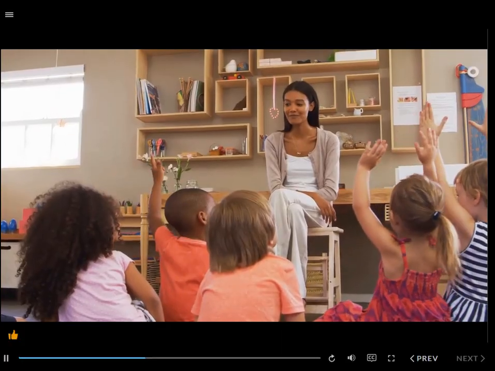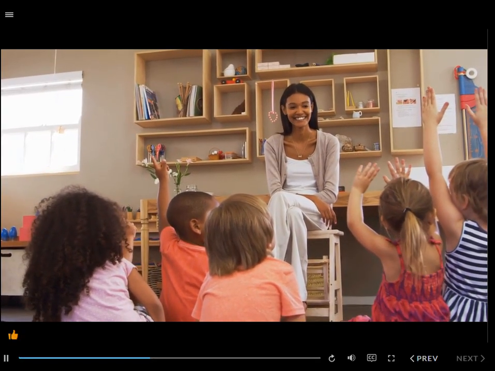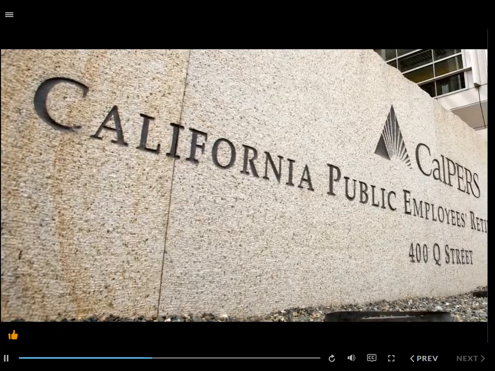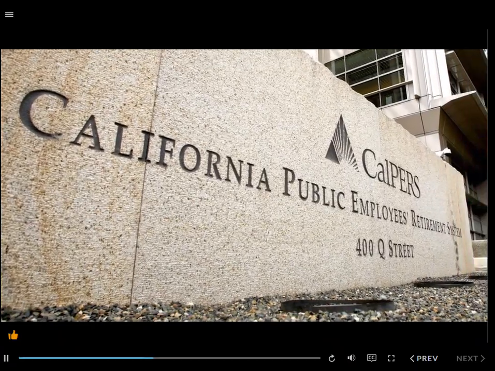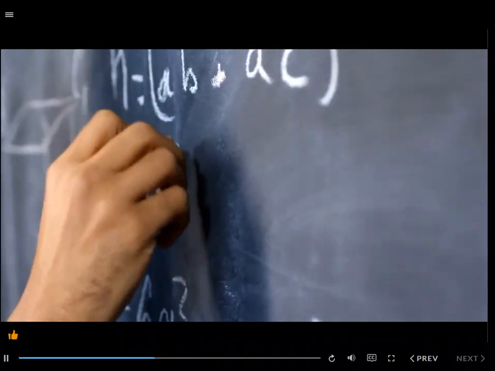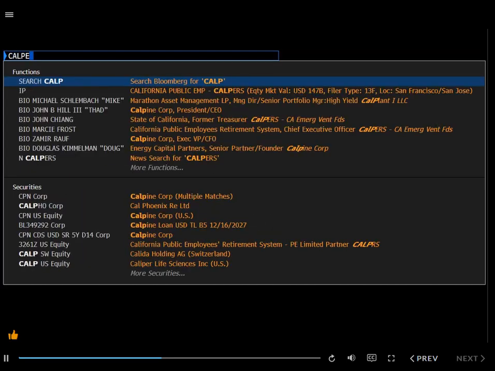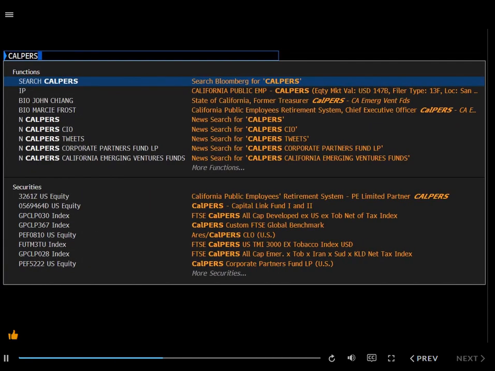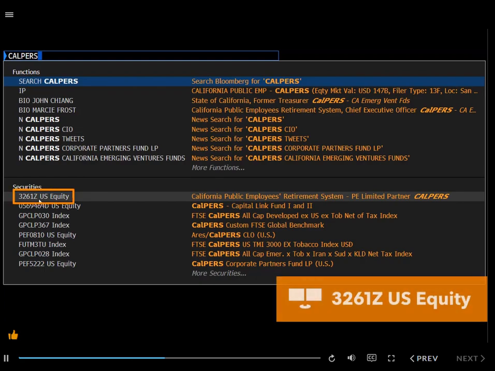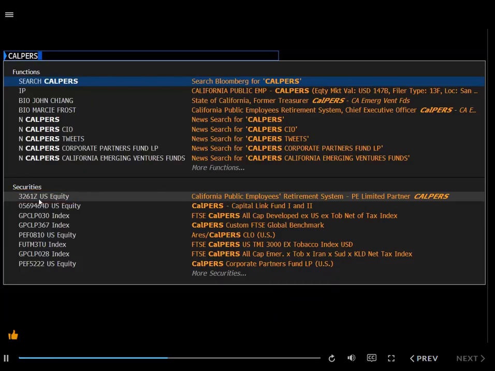These are some of the largest pension plans that exist today. Let's take a look at one of the largest ones in the United States, and this would be CalPERS. CalPERS is California's public employee retirement system, and it provides the retirement and health benefits for all municipal workers in California. I can find CalPERS on the terminal by simply typing CalPERS in the command line and selecting it in the dropdown. In this case, it has a Bloomberg ticker of 3162Z US Equity.